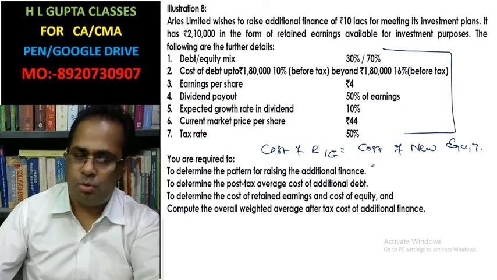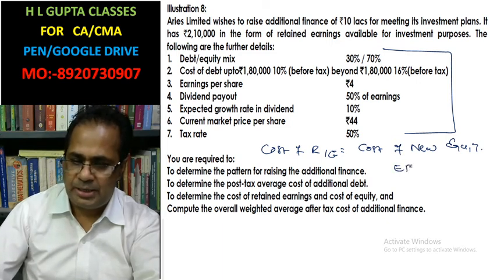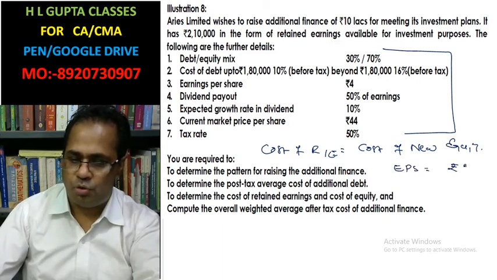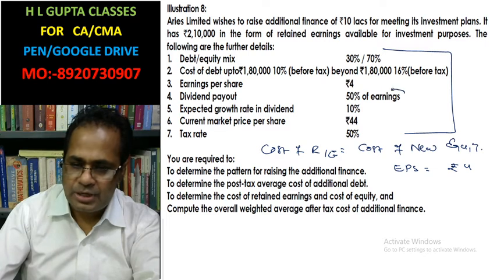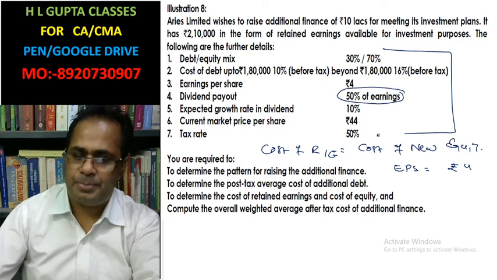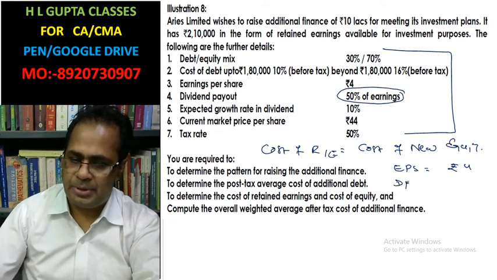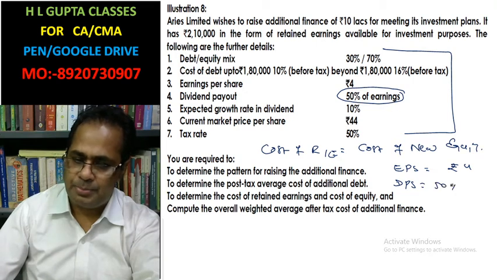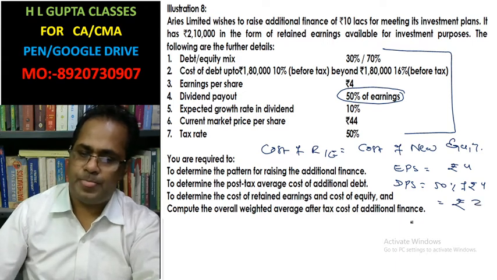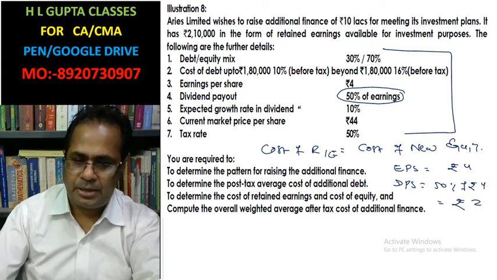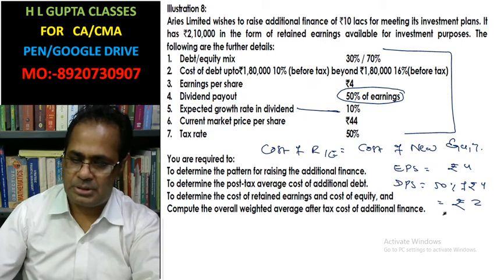Now EPS is given here as rupees 4, dividend payout ratio is 50%, which means dividend per share equals 50% of rupees 4. This is rupees 2. Growth is given as 10%.